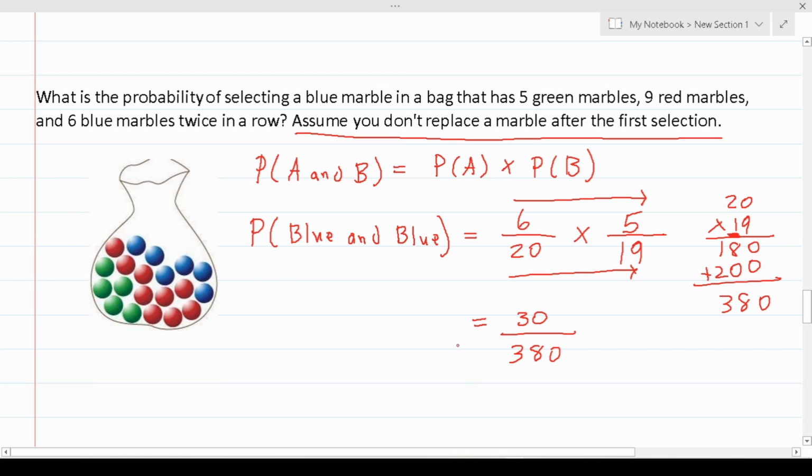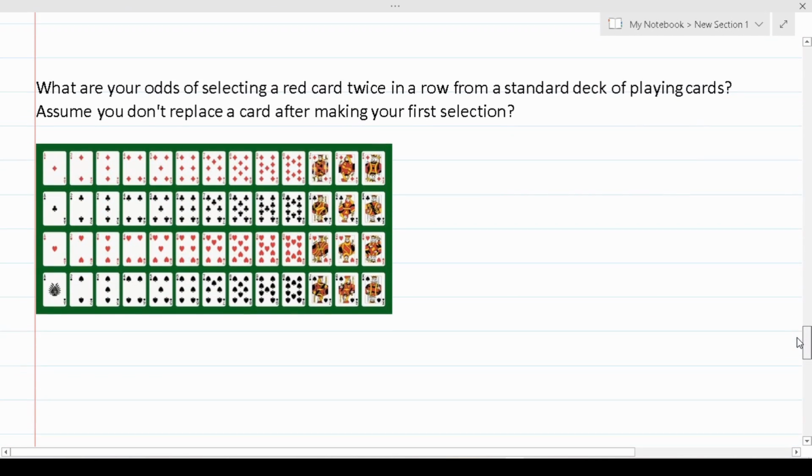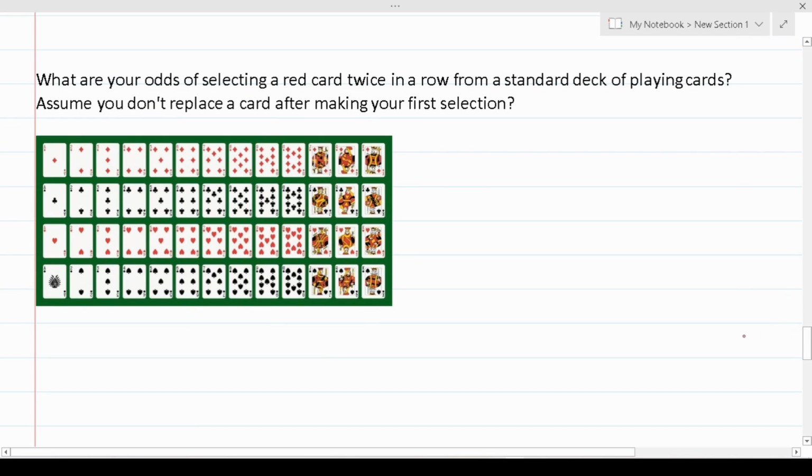And we can reduce this if we wanted to, but we're not going to. Again, I'm just trying to show you probability, not how to reduce fractions in this video. Okay? So let's look at another example where the first choice is going to affect the outcome of the second choice. In this case, it says, what are your odds of selecting a red card twice in a row from a standard deck of playing cards? Assume you don't replace a card after making your first selection.